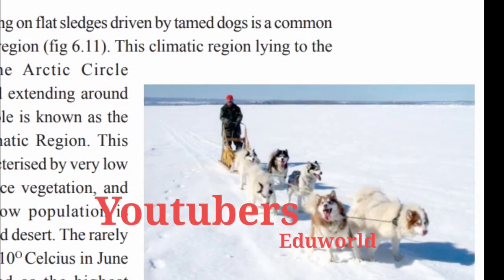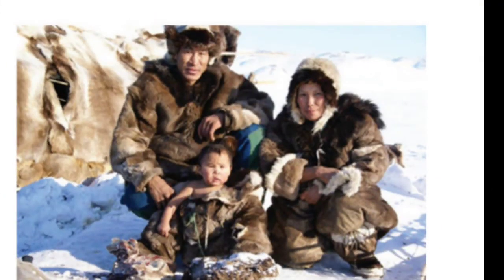Now, let's check the lifestyle of the people in these regions. Since the climate of the frigid zone is very cold, very few people live in these regions. But parts of Greenland, Canada, United States and Russia are inhabited by people called Inuits. They are also known as Eskimos. They live in houses called igloos. The Inuits practice fishing and hunting.